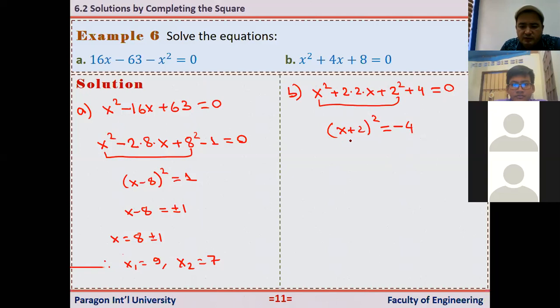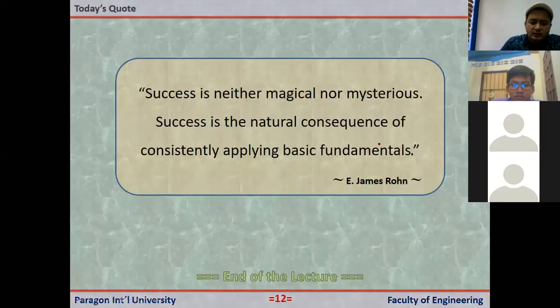Now, do we have any real number whose square is a negative number? We don't have any such number, right? So this equation is never possible. If you substitute any real number and square it, we never get a negative number. That means that this equation has no real roots. Okay, we'll talk about this a bit later. This has a special name actually. We call this the discriminant. All right, guys, that's all about the completing the square method.